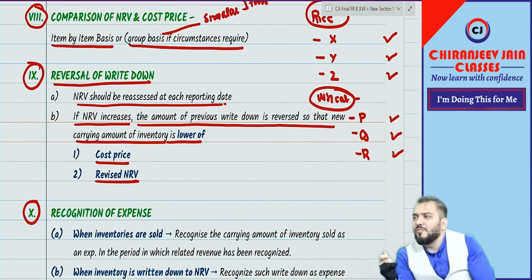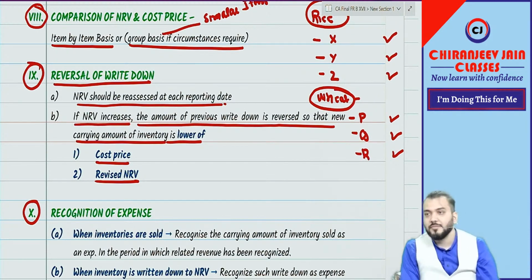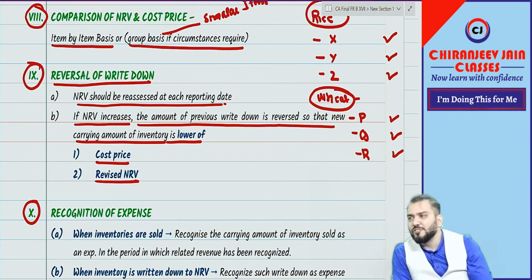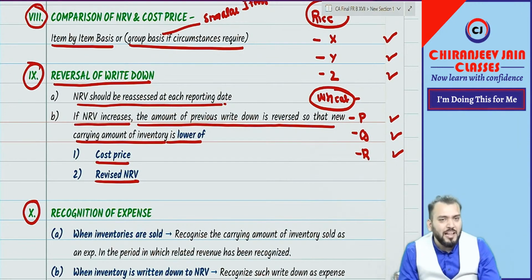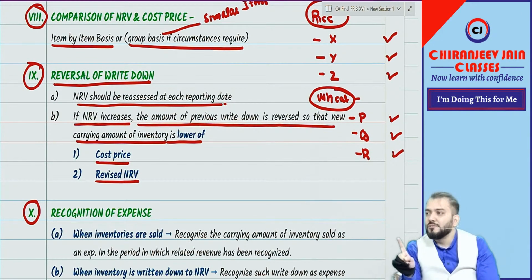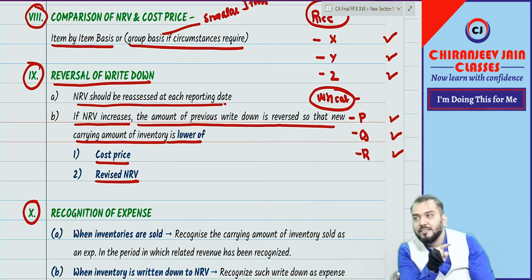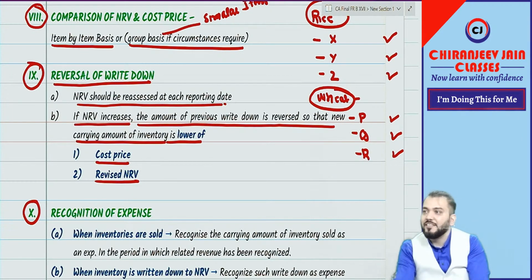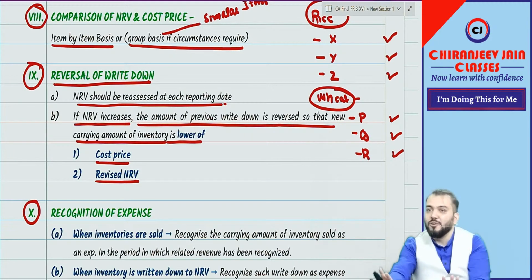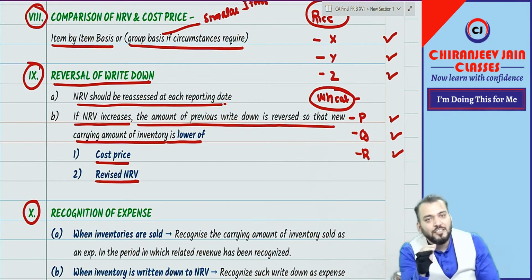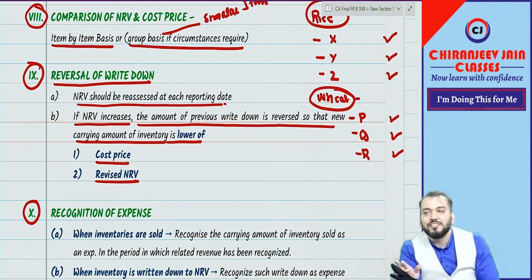I was supposed to give some questions, but I will not do any questions. Tomorrow there will be no class. What you do is revise from the beginning. In day 37, this is almost completed. Chapter is over. You can start doing all the questions of inventory also. Almost completed means 90% completed.